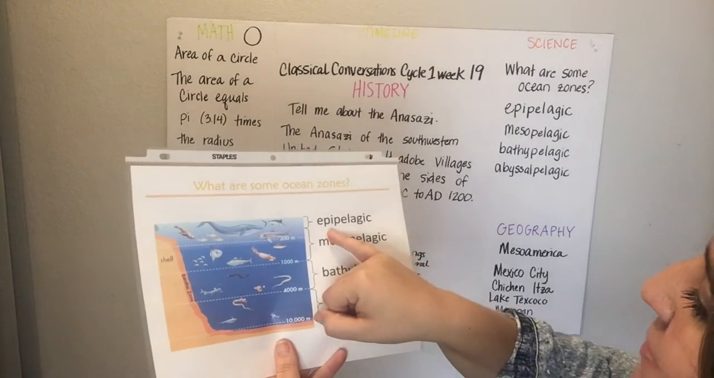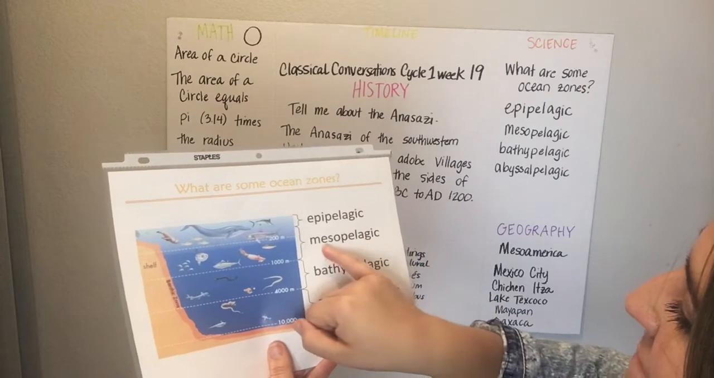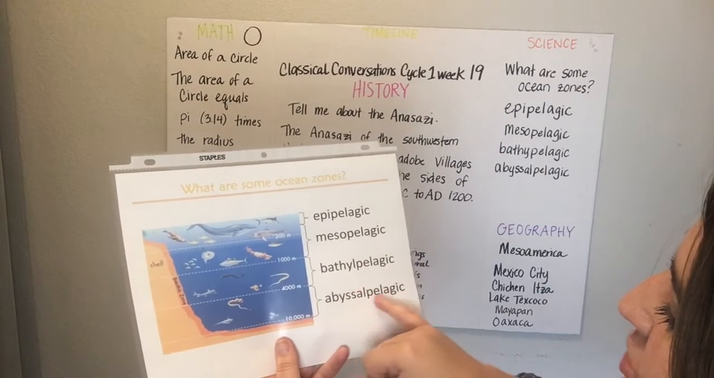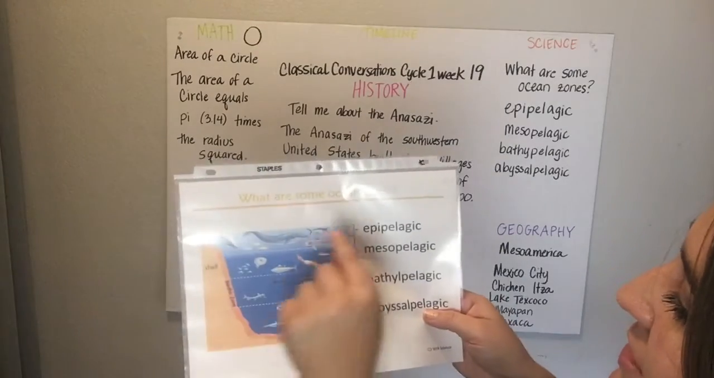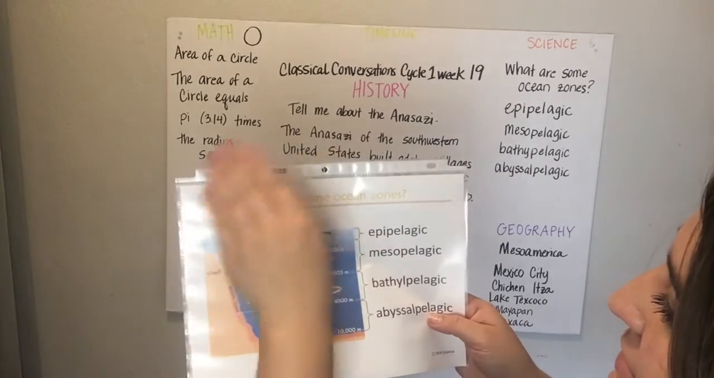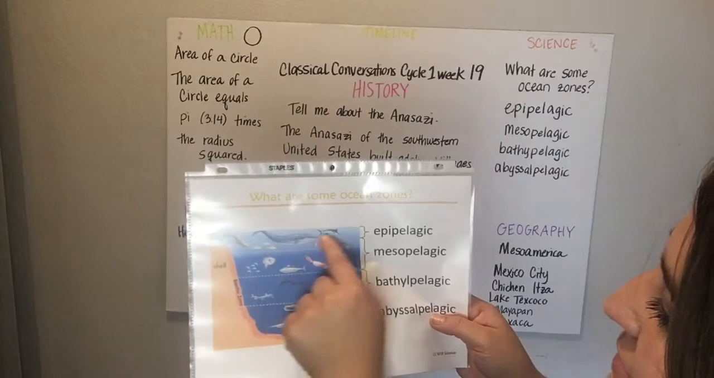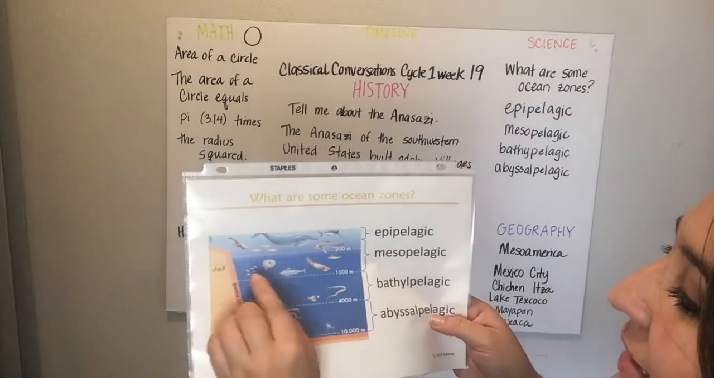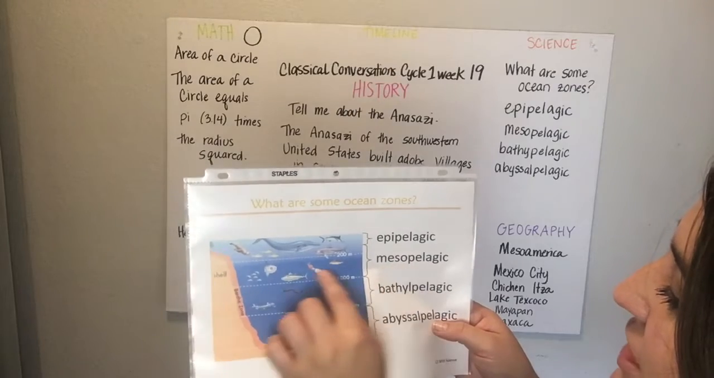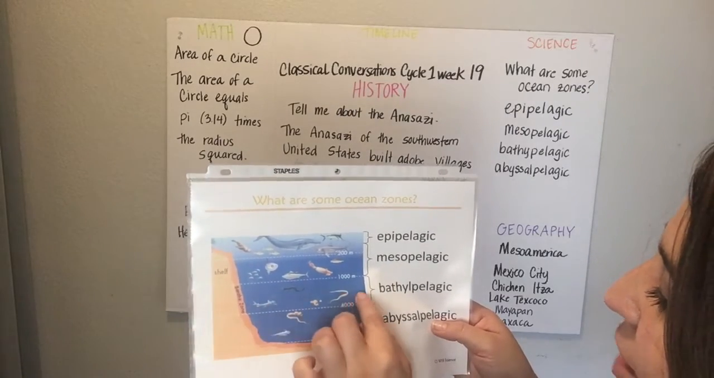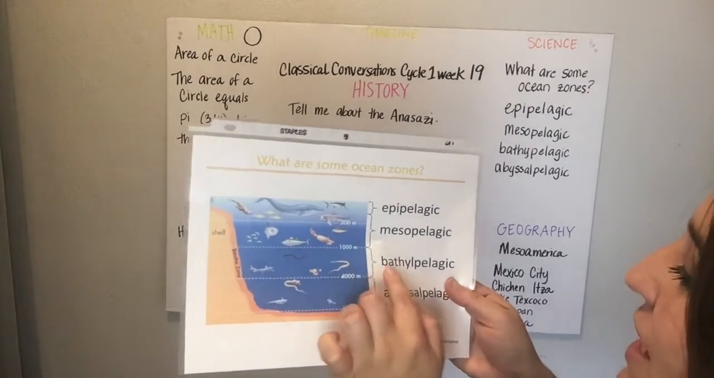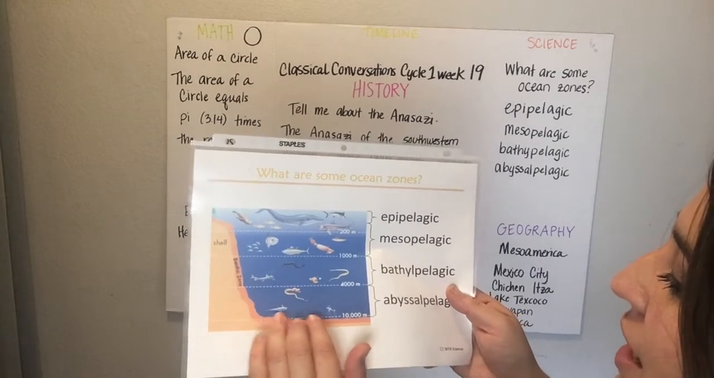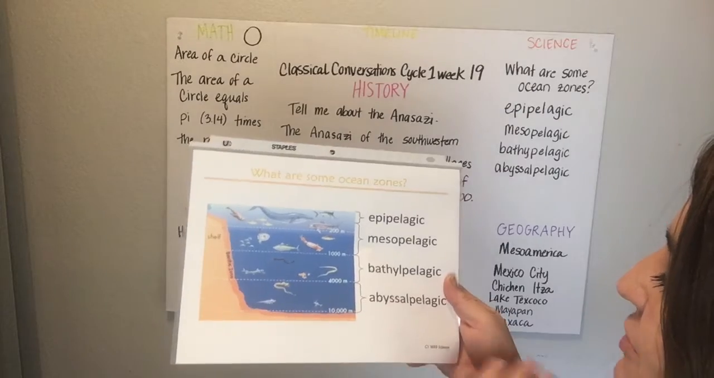We have epipelagic, mesopelagic, bathypelagic, and abyssopelagic. The top surface, this is the sun up here, the top surface is right here. Then it gets a little deeper in the water. It gets a little deeper and that's mesopelagic. And then it gets down even below and it gets deeper. That's bathypelagic. And at the very bottom of the ocean floor, down in the dark, is the abyssopelagic.